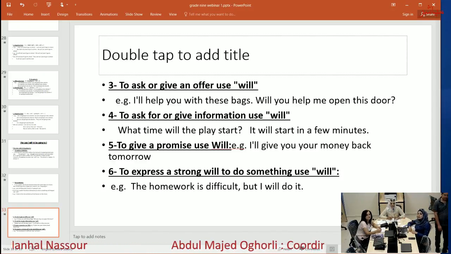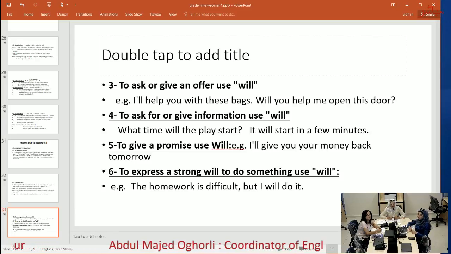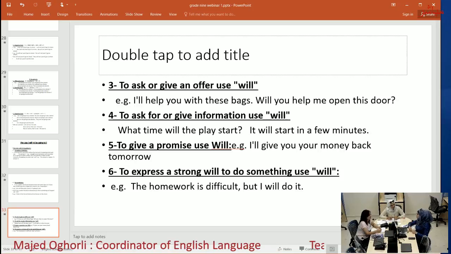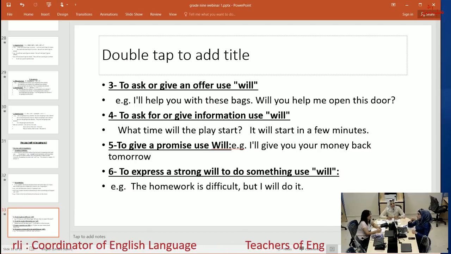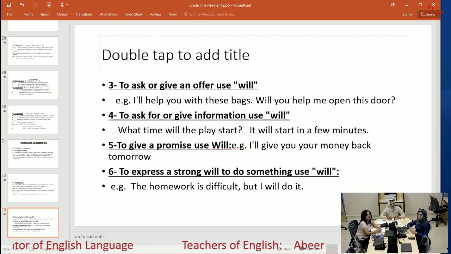Number five, to give a promise, we use will. For example, I'll give you your money back tomorrow. This is the promise. I promise that person that I will give him his money.